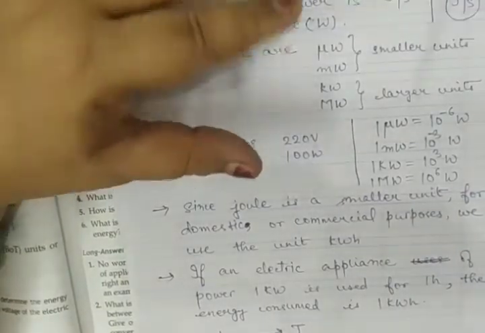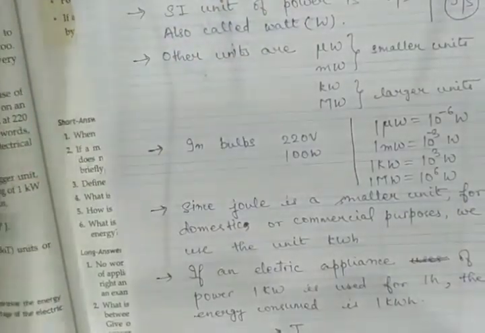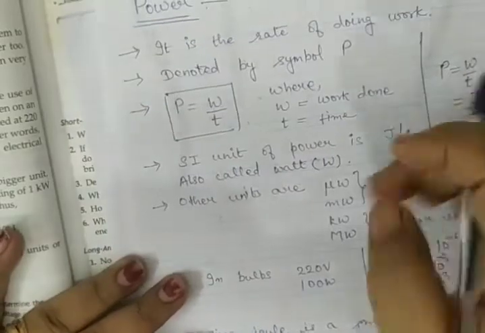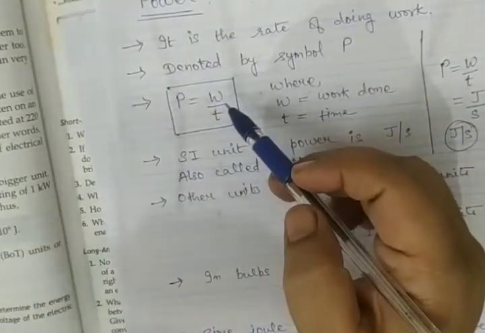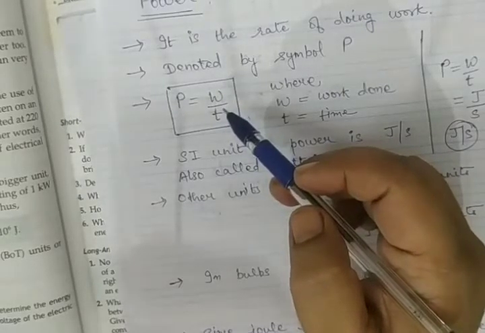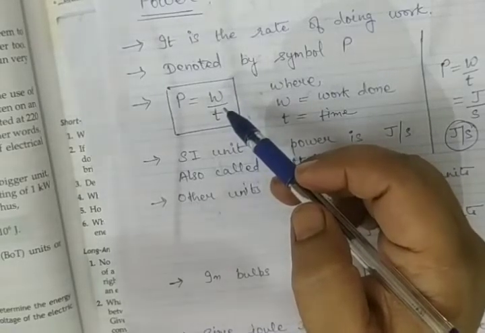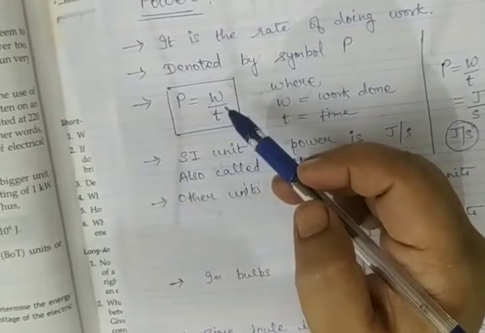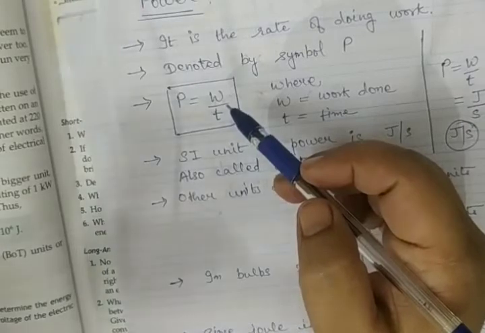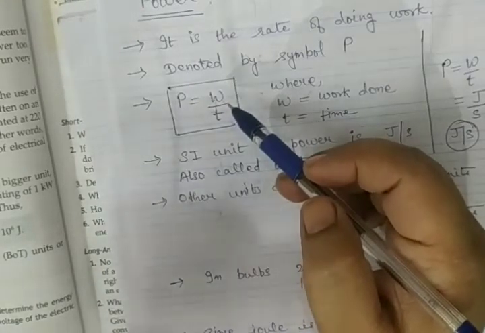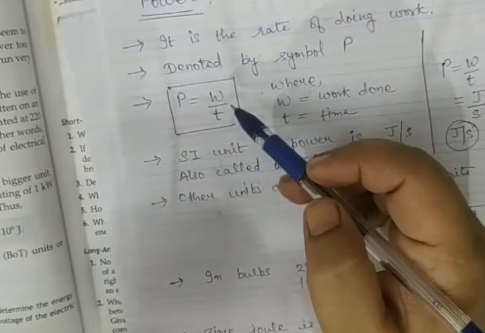Work done can be related with energy, so you can say power depends both on energy and time. If a machine is doing more work, then only that won't be able to tell you the power of it.